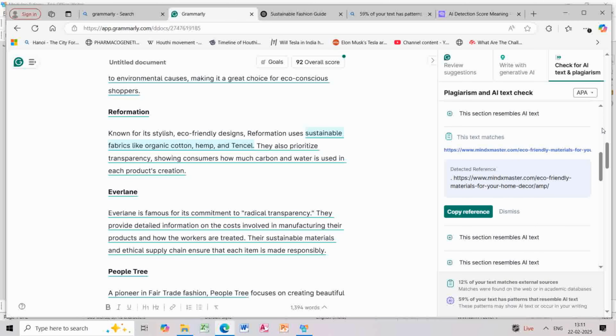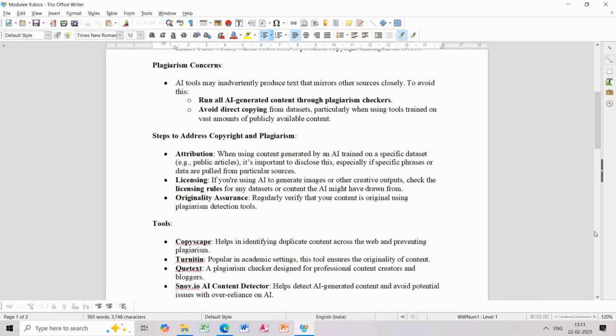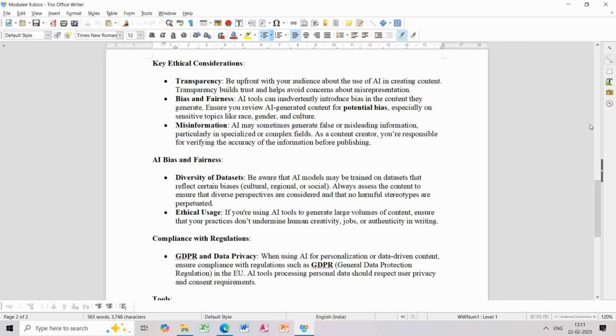Okay, so this was all about plagiarism. We discussed Grammarly, and we discussed how we can find those portions in our content that can be plagiarized. Okay, the next thing is biasness. When it comes to biasness, we should make sure that in our content there is not too much bias towards a particular culture, region, or social issue.